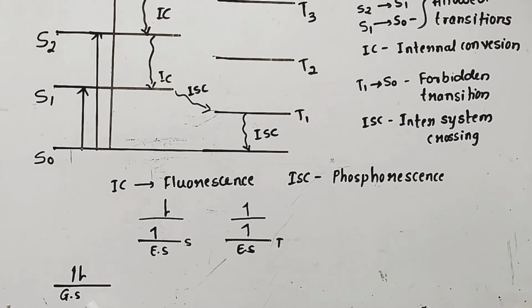We can clearly see that in the ground state the electrons are paired, but when they are excited to higher energy levels they get unpaired. In the singlet state, these electrons are arranged in such a manner that their spins are as if they were in the ground state.